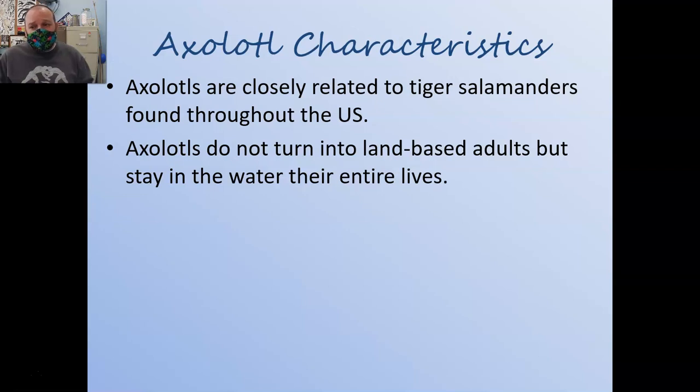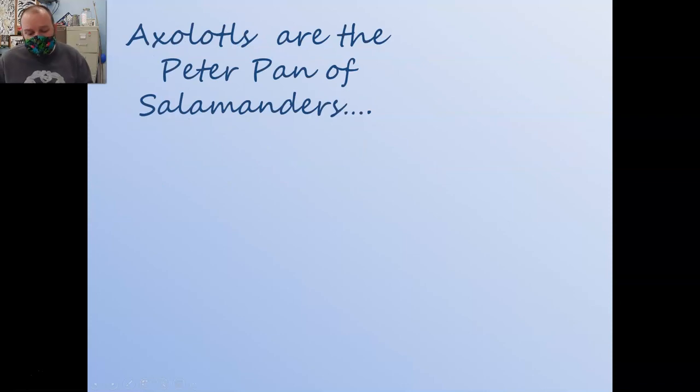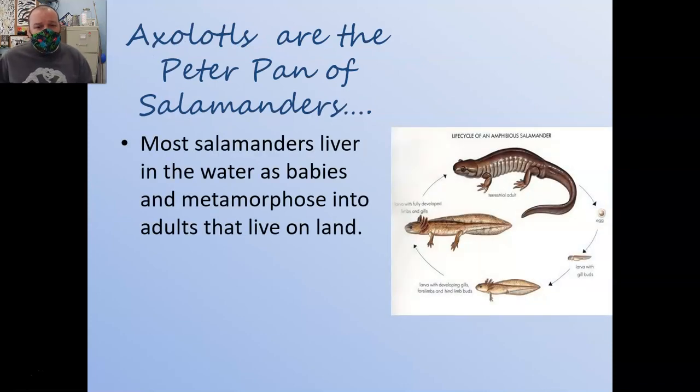Now, axolotls are different. They don't do this. They stay in the water their entire life. They're sort of the Peter Pan of salamanders. Normal salamanders go through this life cycle where as the eggs hatch, they're a larval stage that lives in the water. From there, they start to develop first forelimbs and then hind limbs. And then eventually they go through a big metamorphosis where they lose their gills, their tail flattens out, and they develop into terrestrial adults. Axolotls don't do this.